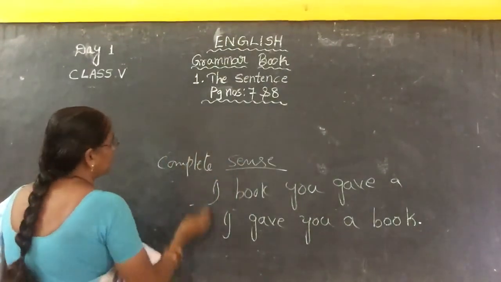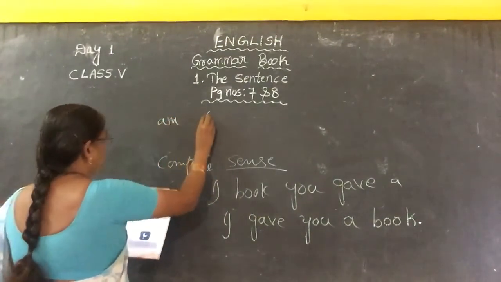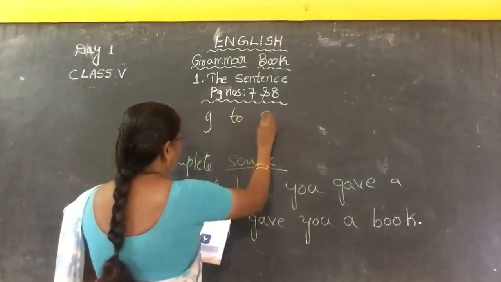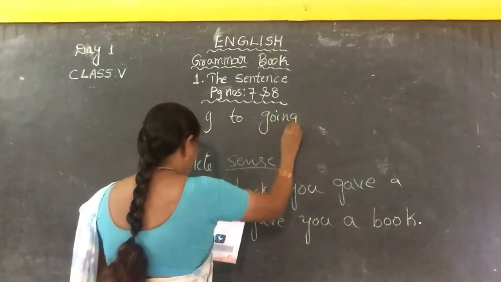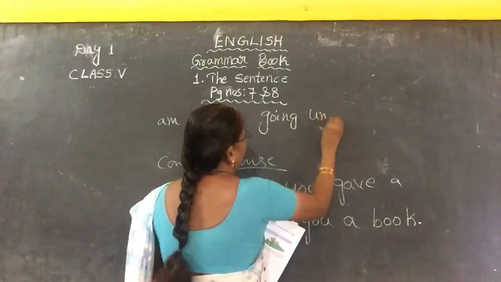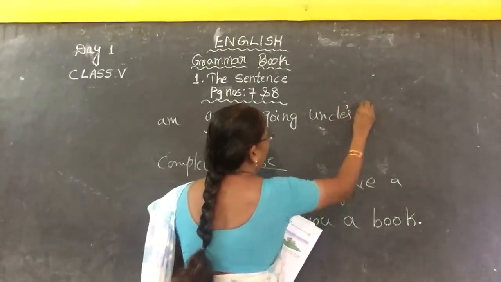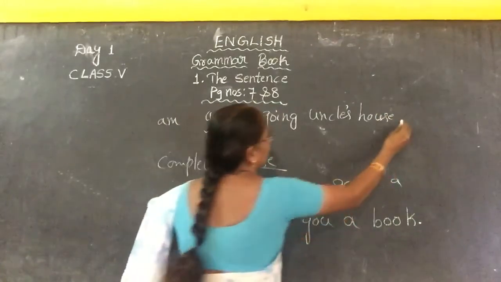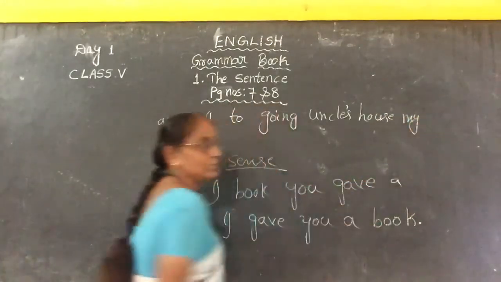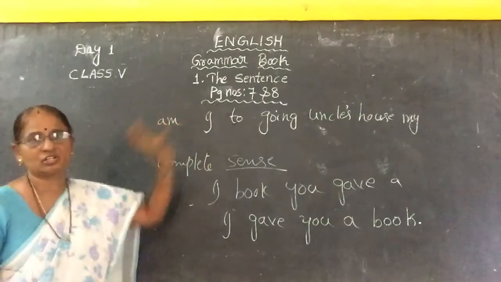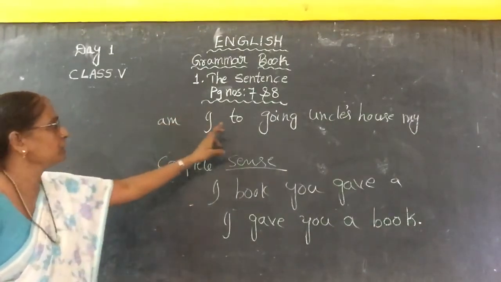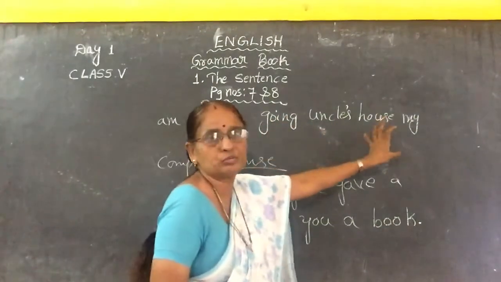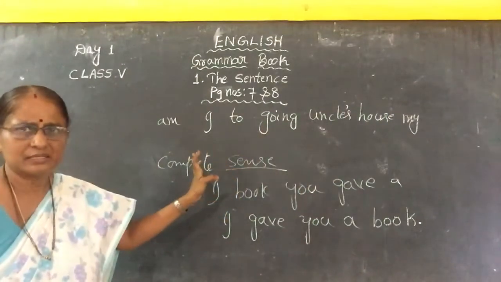One more example I will write, children. See: am I to going uncle's house mine. Here also I wrote some group of words, children. Is it a complete sentence?